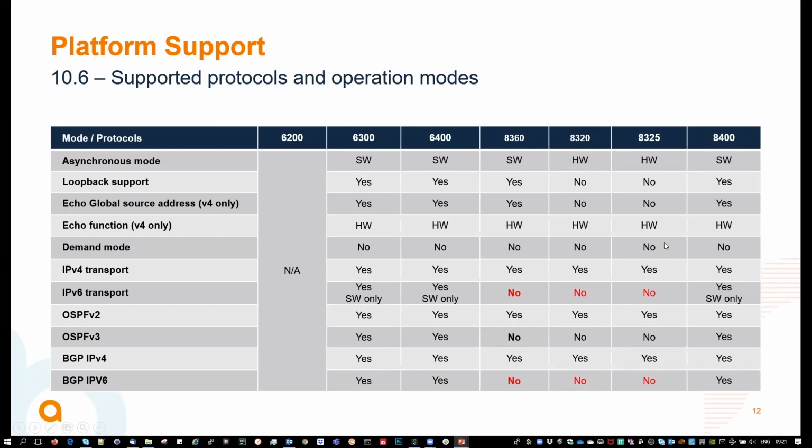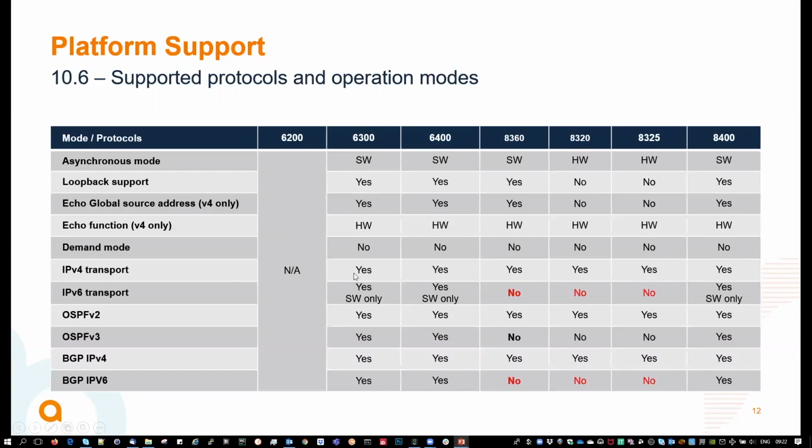You have all the platforms except the 6200 supporting those capabilities for OSPF and BGP. You have asynchronous mode. Pay attention that you will configure a global source address, but only for v4, not for v6. The echo function that applies to v4 is supported in hardware for all platforms. Demand mode is not supported.